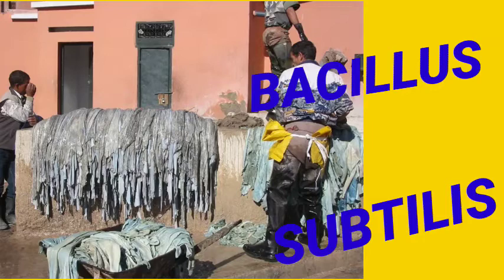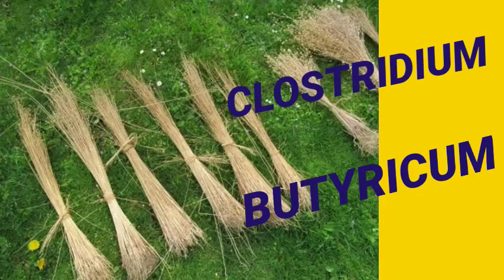Now next is the retting of fiber. So what is retting of fiber? Certain bacteria are used in the separation of fiber from the stem and also in making the fiber soft. Clear? It is used in making the fiber softer. The best example is the jute fiber. Jute fibers are separated and made softer by the use of bacteria. And which bacteria is responsible for this? Clostridium butyricum.